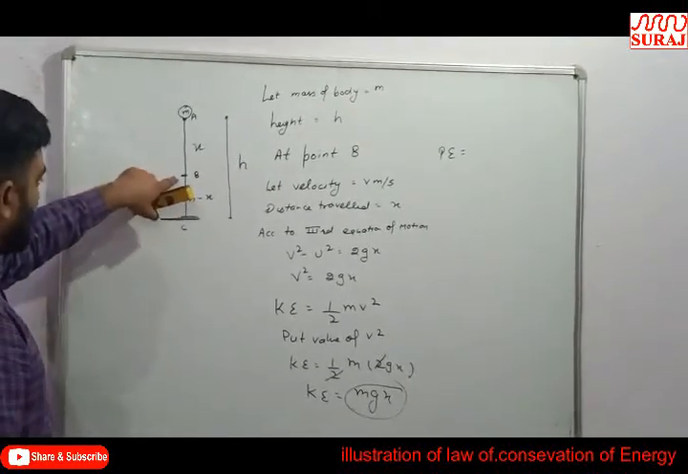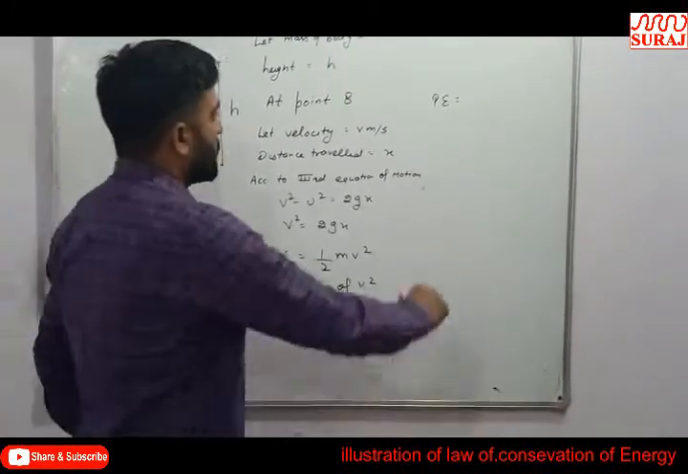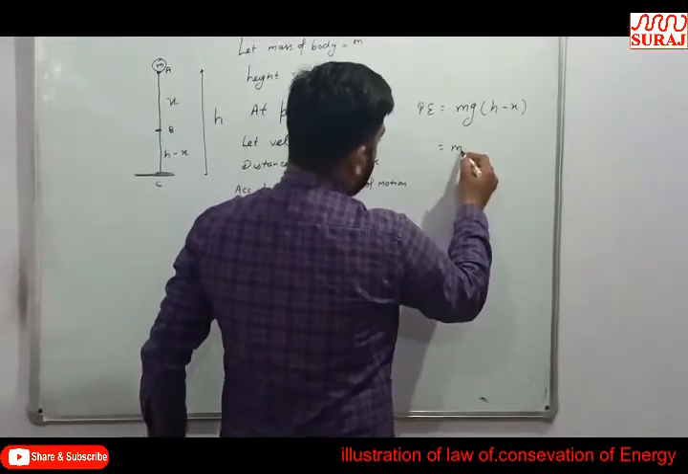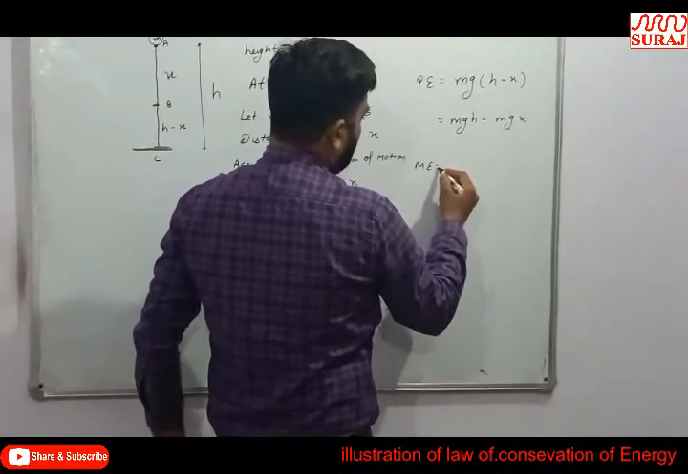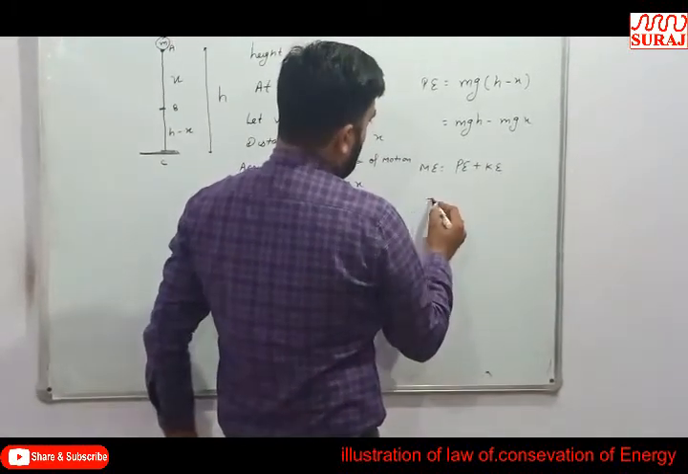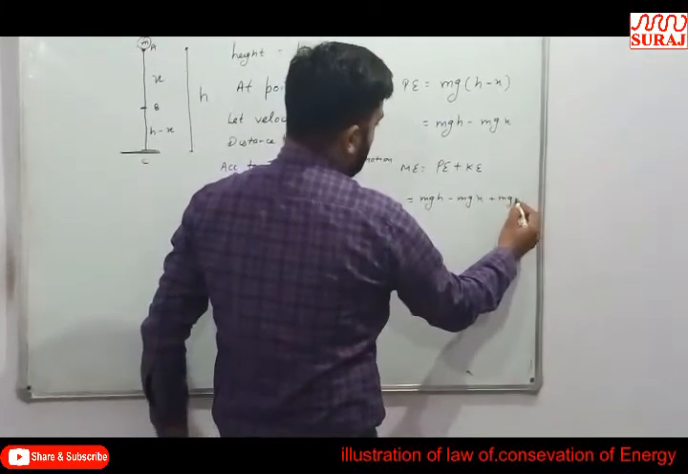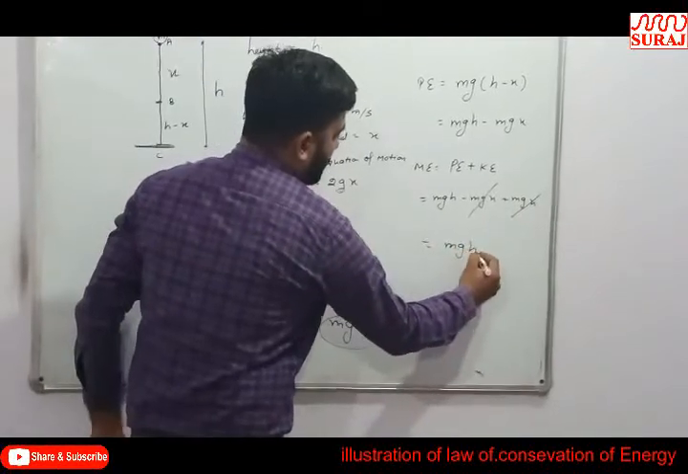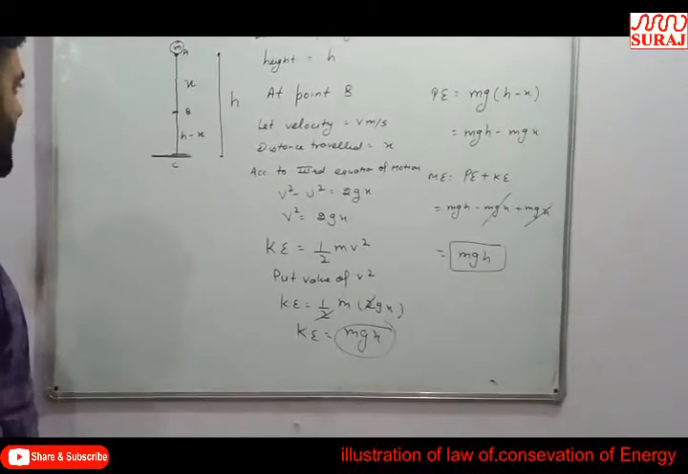Now we have to calculate at point B. The distance between B and the ground is h minus x, so potential energy is mg into h minus x, which is mgh minus mgx. Now mechanical energy is equal to the sum of potential and kinetic, so mgh minus mgx plus mgx. The mgx terms cancel, so this is equal to mgh. This is the mechanical energy at point B.